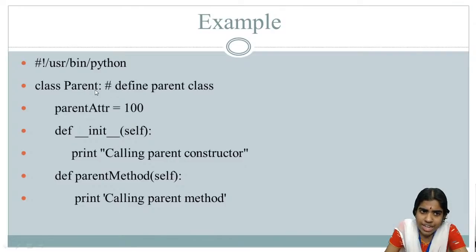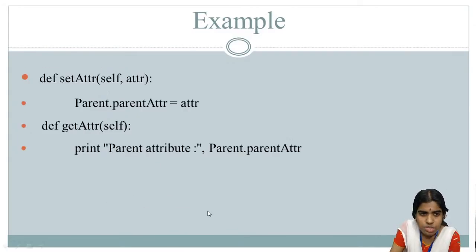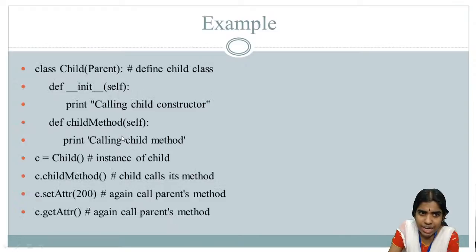Self denotes an instance of this class. So I am just calling the parent class constructor, and I am defining, with the def keyword, a user defined function, a parent method. So I am just calling the parent class method and I am setting the attributes, getter and setter attribute: self attribute and get attribute. I am using this setter and getter for setting and getting my attribute. After doing this, I am creating a class called child.